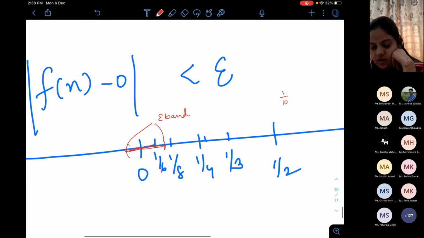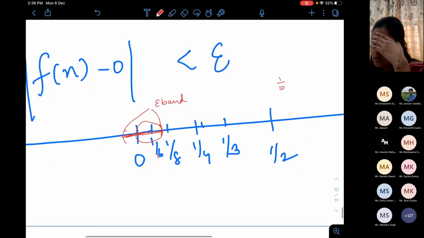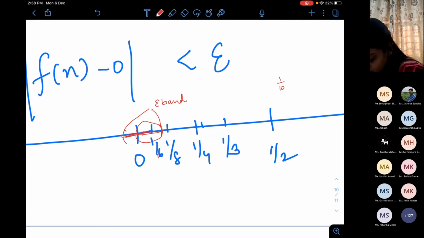Since there are no negative terms in the sequence, I am more interested in this side. Now I am saying in this epsilon band, I have to find those n such that if n's